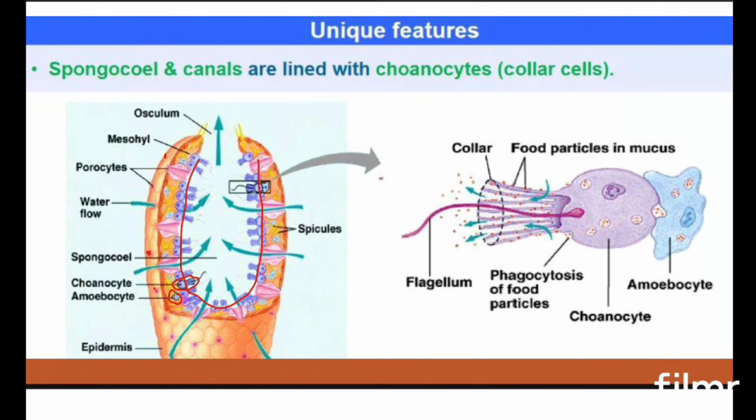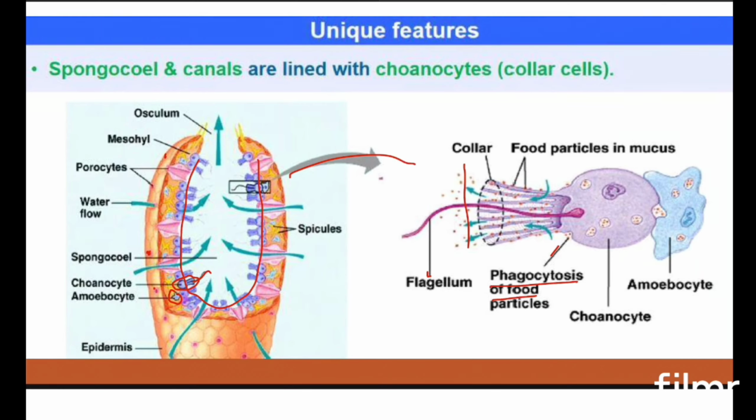Here you can see the collar bearing cells, which have special flagella. If you check the structure, this is the choanocyte or collar bearing cell. What is the specialty here? It has a long flagella, and its movement draws the food in. The food in the spongocoel will be taken in by phagocytosis and digested by the choanocyte cell, and the waste material will be taken out again.